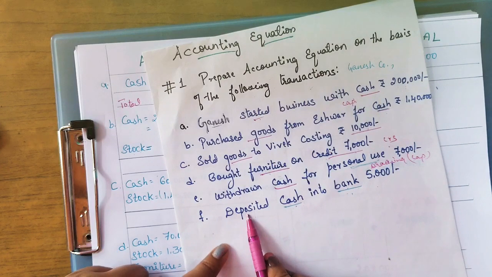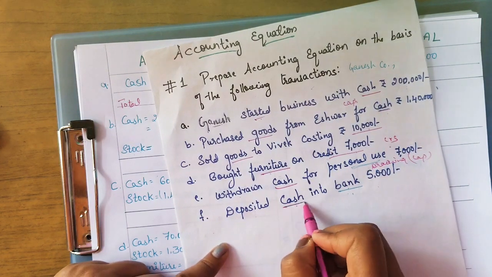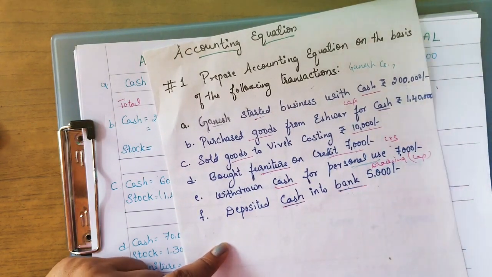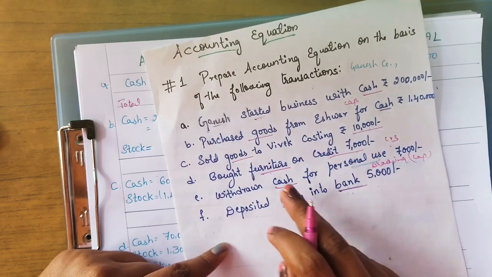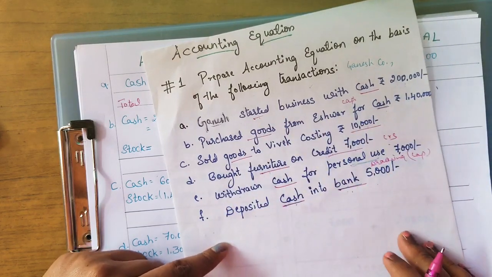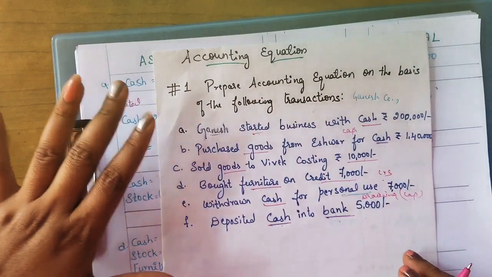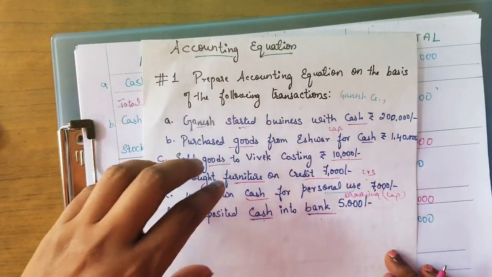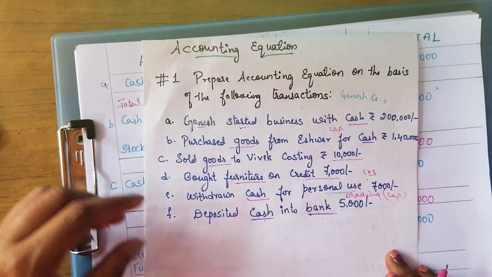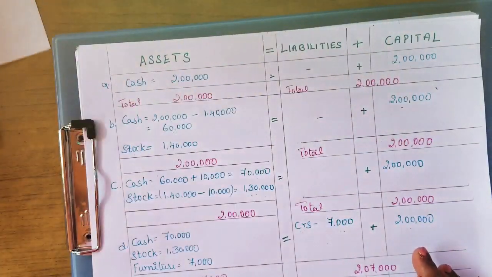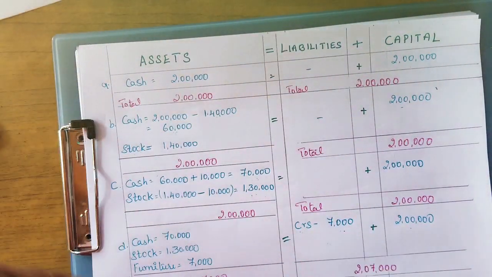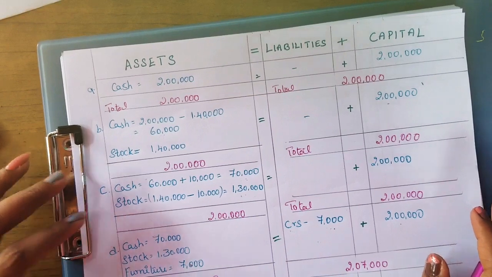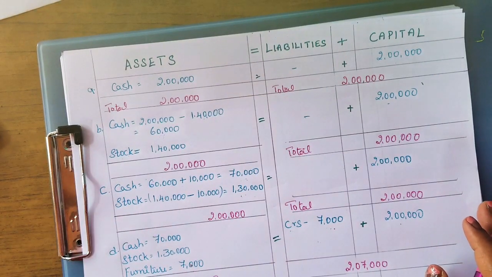Next, deposited cash into bank. So cash balance is affected and bank is also affected. Two things have to be considered in each transaction. You have to observe, and you should start learning how to identify the aspects, which is very important for you to learn the further important problems we are going to do in the upcoming classes.